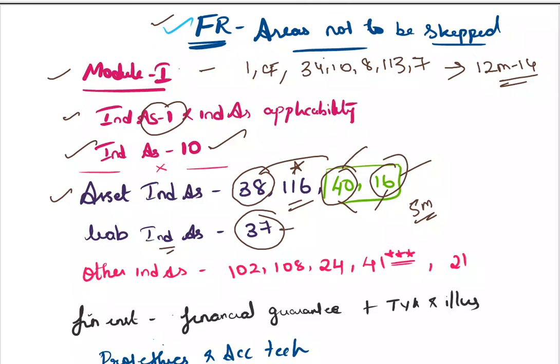Now with respect to liability Ind AS, Ind AS 37 is very important. It contains liability Ind AS: Ind AS 19 and Ind AS 37. Ind AS 19 has already been tested in the previous attempt. It doesn't mean a question tested in the previous attempt will not come in upcoming exams. No, it doesn't mean that. But Ind AS 37 has not been tested for the past few attempts, so there are high chances of Ind AS 37, is what I felt.